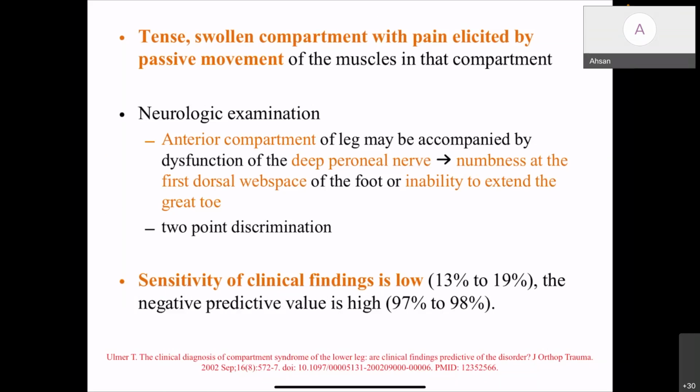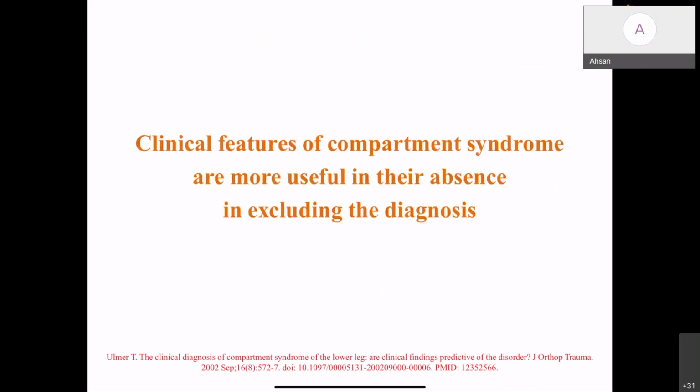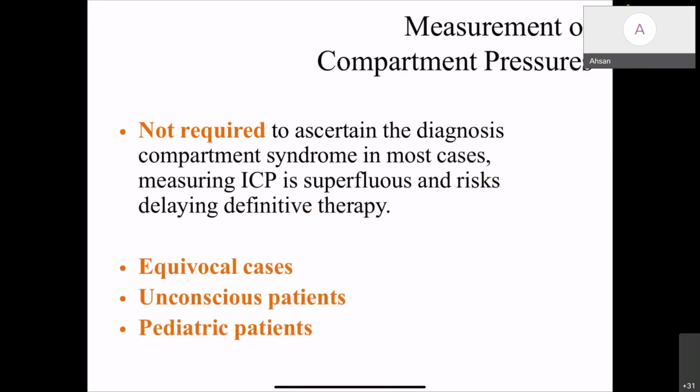But in general, the sensitivity of clinical findings is very low, 13 to 19%. But clinical examination has a very high negative predictive value of 97 to 98%. So to conclude, clinical features of compartment syndrome are more useful in their absence in excluding the diagnosis.